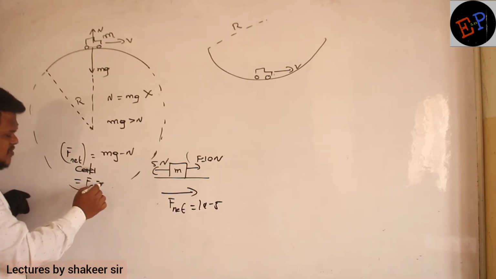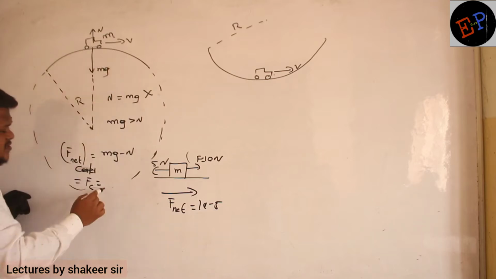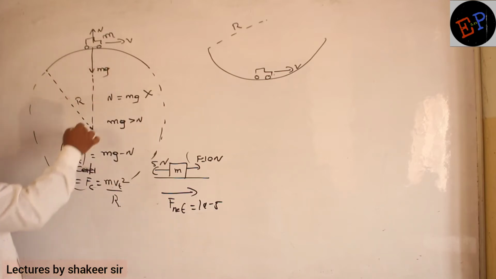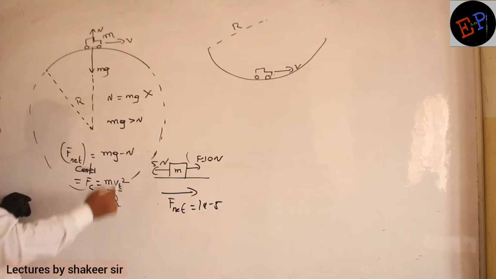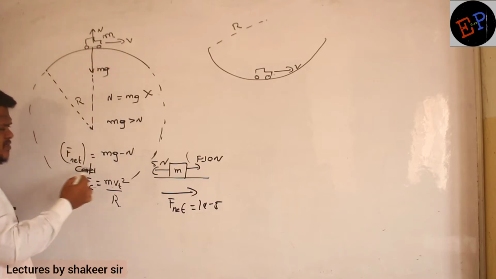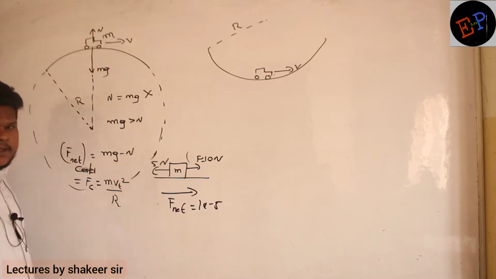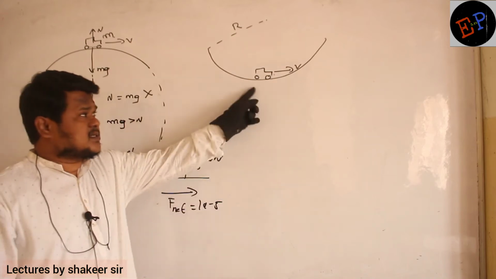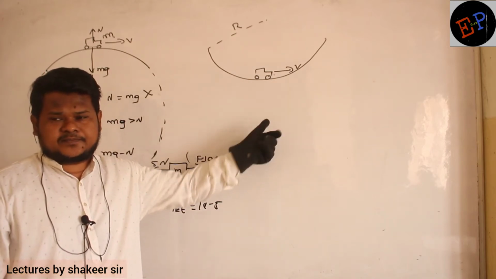And what is the formula for centripetal force, ma? Tangential velocity is given, no? So it is m v square divided by r, where r is the radius of the circle. So this is the equation which is applicable in this condition. Are you able to understand? So mg minus N becomes the net force, and net force formula is m v square divided by r. Understood?